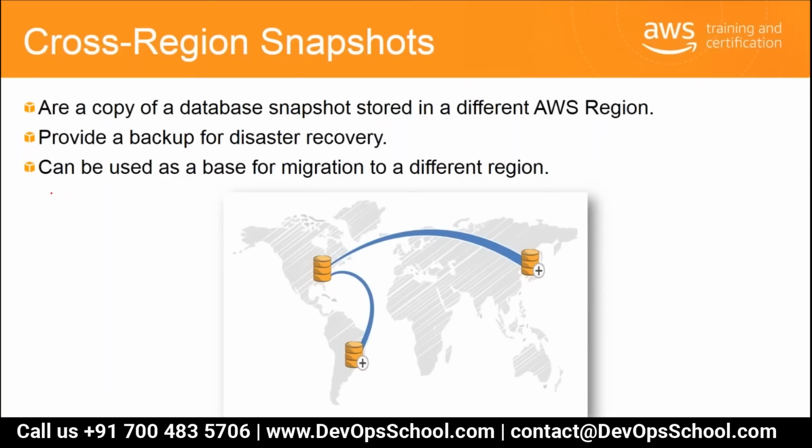And then there are cross region snapshots. Cross region snapshots are available for the RDS engine. You can copy snapshots of any size. Copies can be moved between AWS regions. You can copy the same snapshot to multiple regions also. The snapshot copy operation is free by itself. You can copy for free, but you only pay for the data transfer between regions. If your data is transferred between regions, you will have to pay for it. Otherwise, cross region is available as a feature for free to use.